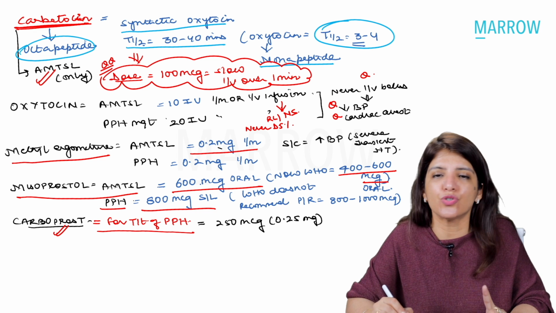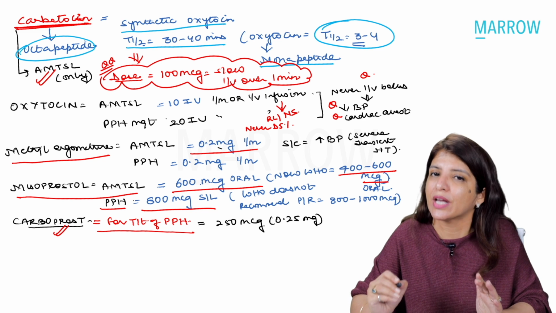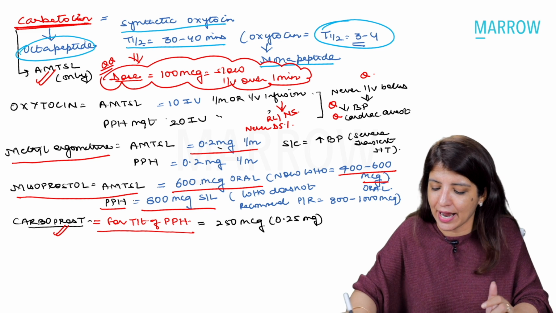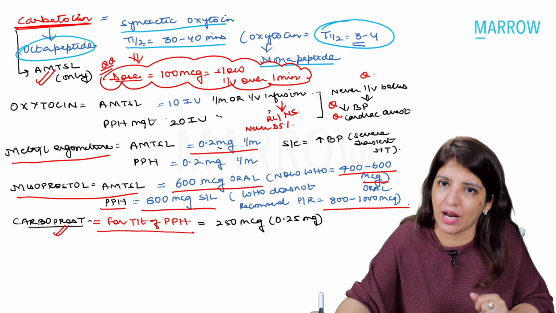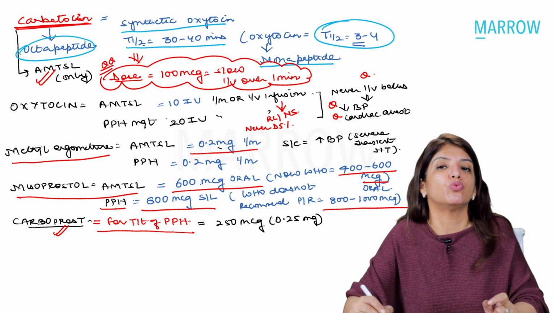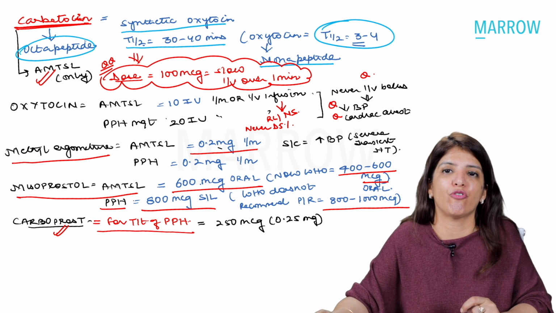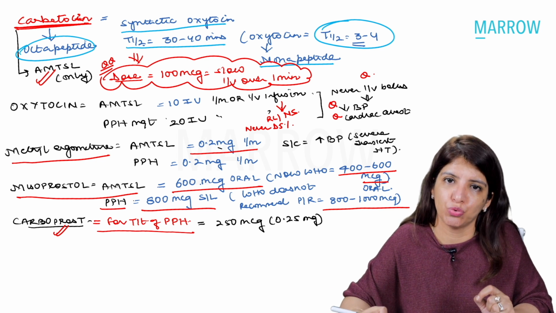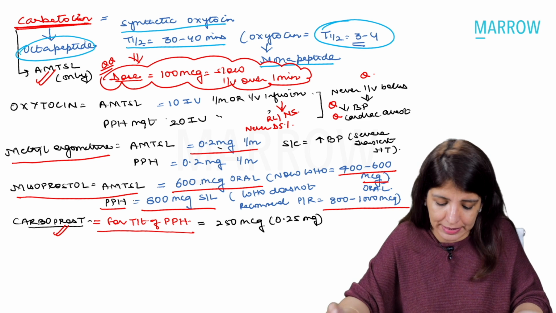Now, WHO doesn't recommend per rectal use of misoprost, but during PPH you can give misoprost per rectally, and then the dose is between 800 to 1000 micrograms. One route by which we do not give misoprost tablet at the time of PPH is per vaginal route. Obviously, if the patient is bleeding, you cannot give misoprost per vaginally.